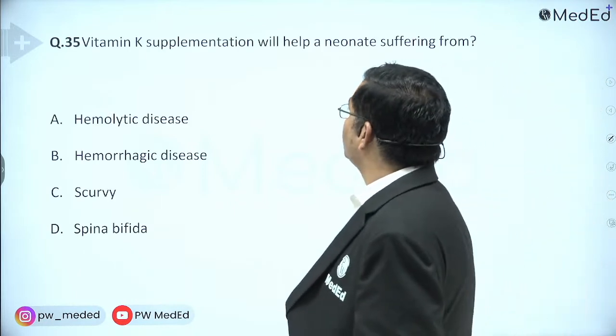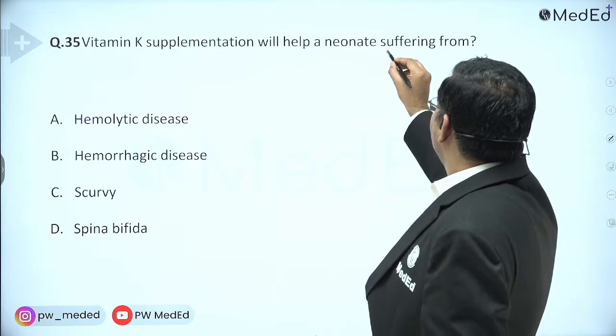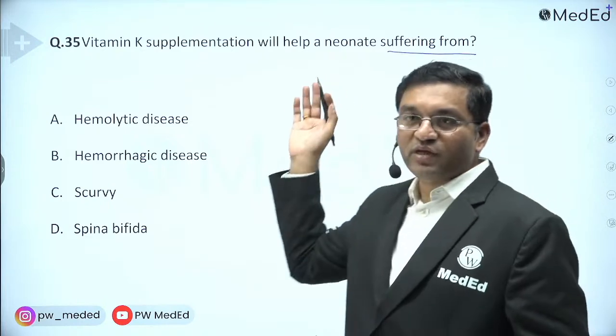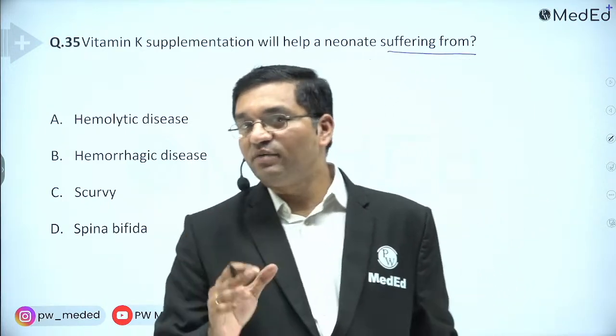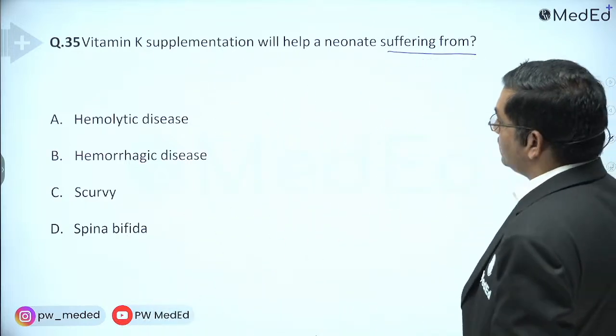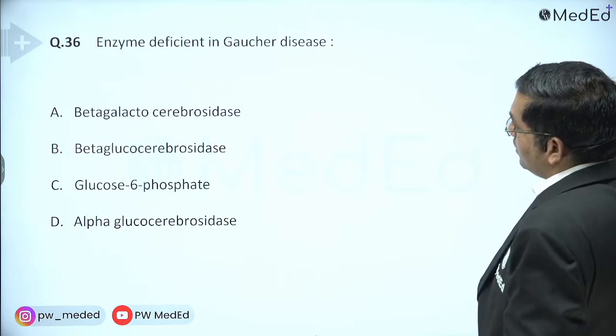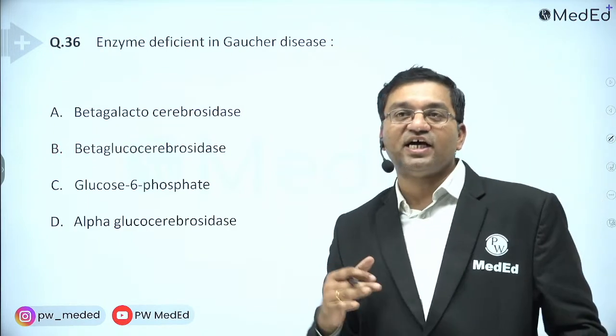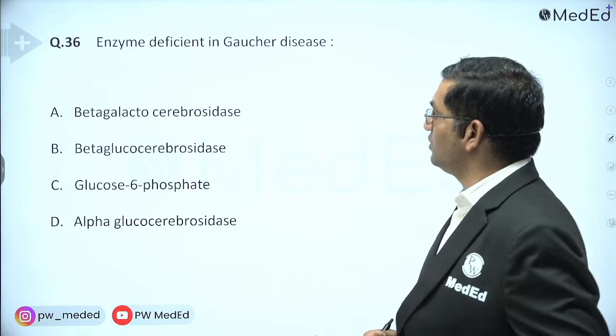Vitamin K supplementation will help a neonate suffering from what? It is given prophylactically in the neonate to prevent bleeding tendencies. So the answer is hemorrhagic disease. Phylloquinone, menaquinone, menadione is given 1 milligram intramuscularly.